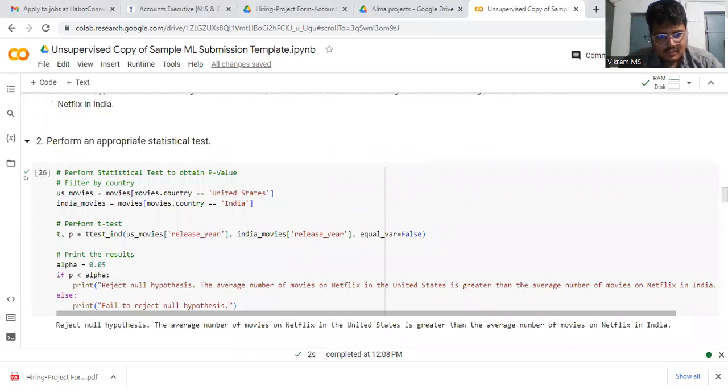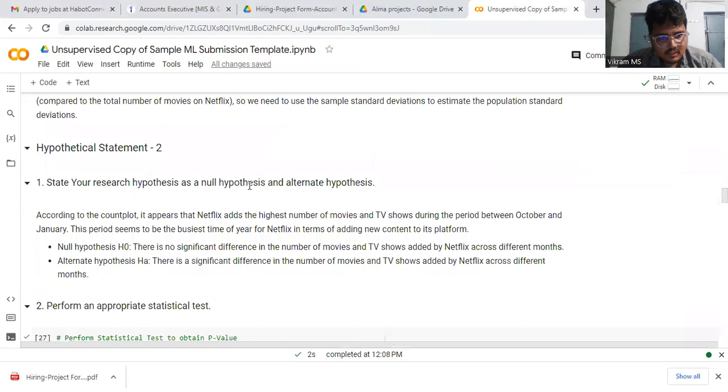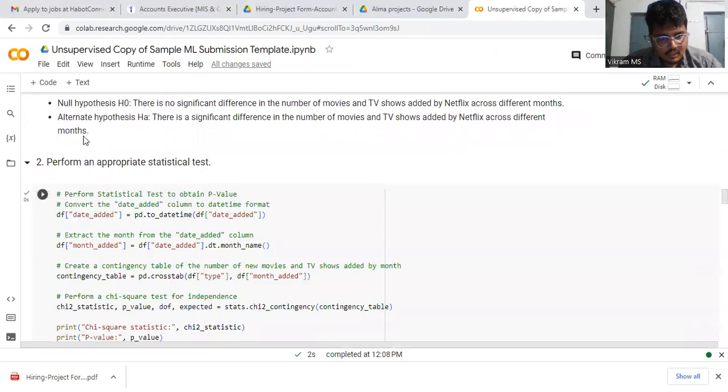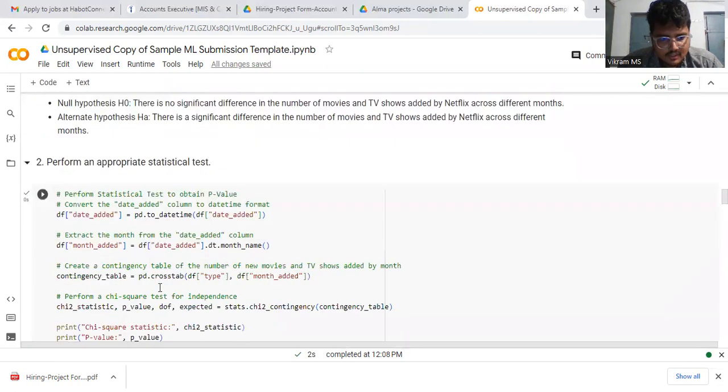As shown, we evaluate the performance of the statistical test by the p-value. For the US and India, we run the code, perform the t-test, and print the result with the alpha value. If the p-value is below alpha, we print to reject the null hypothesis. For the second hypothesis, the null hypothesis is that there is no significant difference between the numbers of movies and TV shows added on Netflix. The alternative hypothesis is that there is a difference in TV shows on Netflix across the different months.